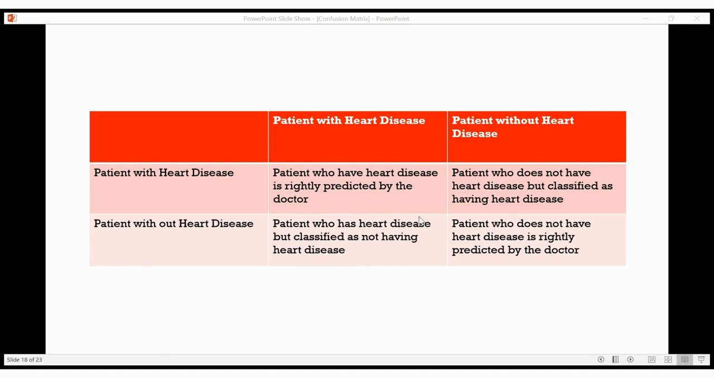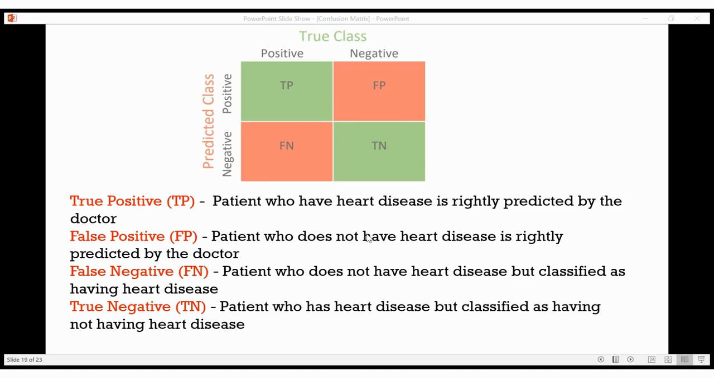So the total matrix will be like this: true positive, false negative, true negative. So this is the construction of the confusion matrix. True positive: where the patient has heart disease and it is predicted by the doctor. False positive: the patient does not have heart disease, but the model predicted as having heart disease. False negative: the patient has heart disease but is classified as not having heart disease. True negative: the patient does not have heart disease and is also classified as not having it.